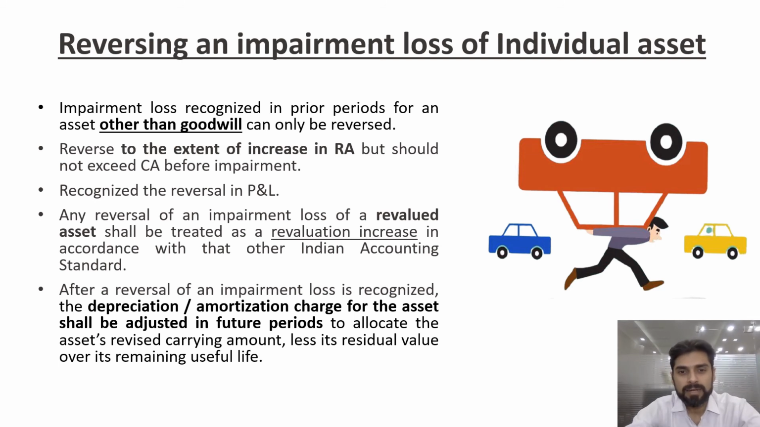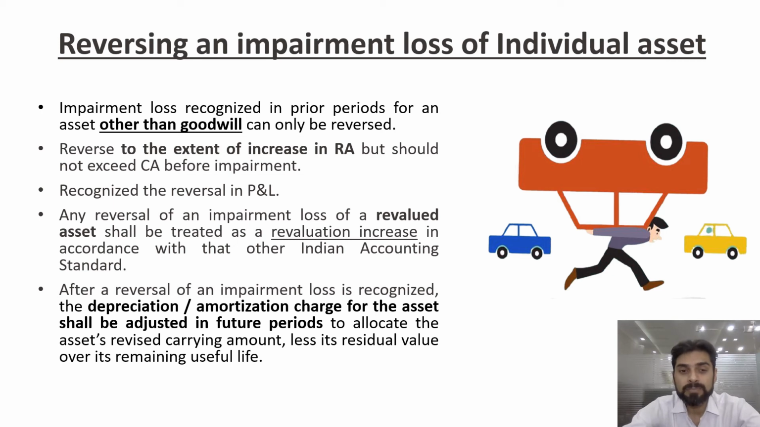Now we understand how to book an impairment, and the impairment loss can also be reversed. Let us understand under what circumstances it can be reversed. Impairment loss previously recognized in prior periods can be reversed, except for goodwill. So goodwill loss cannot be reversed. Impairment which was done on goodwill cannot be reversed in any case.